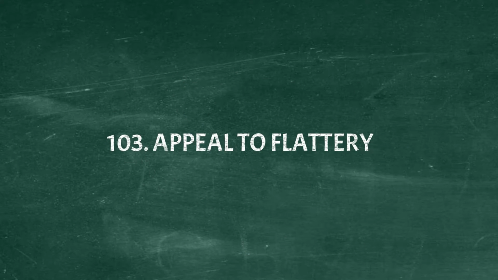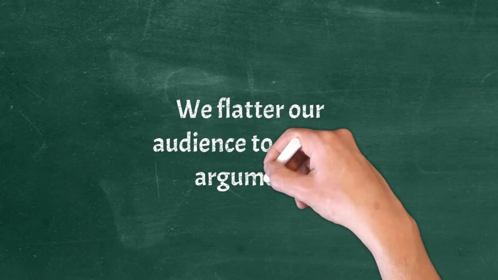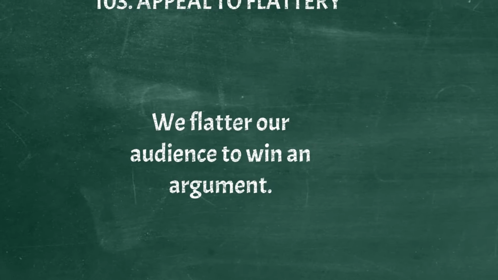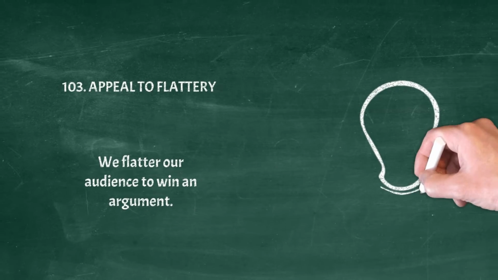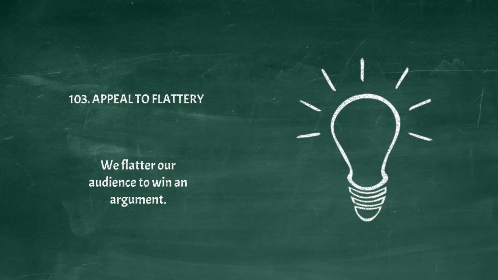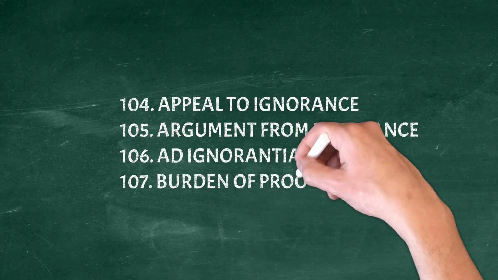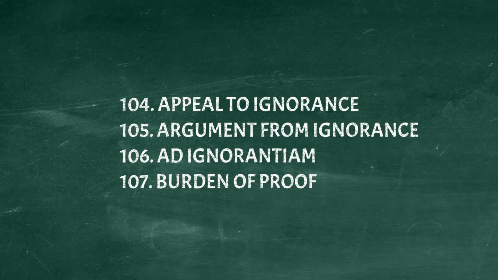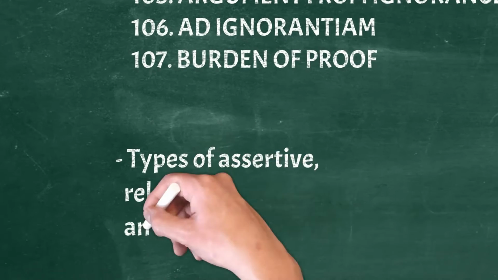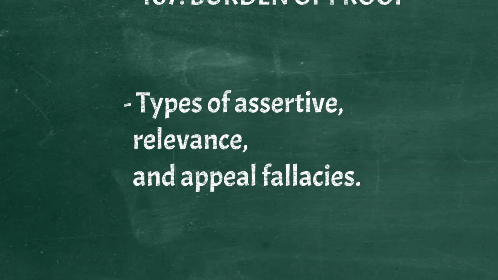Appeal to flattery. We flatter our audience in order to win an argument. Example: Surely, someone as brilliant as you can see that this is a great idea. Appeal to ignorance, argument from ignorance, ad ignorantium, burden of proof. Types of assertive, relevance, and appeal fallacies.